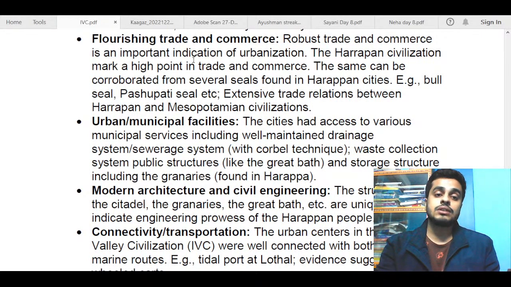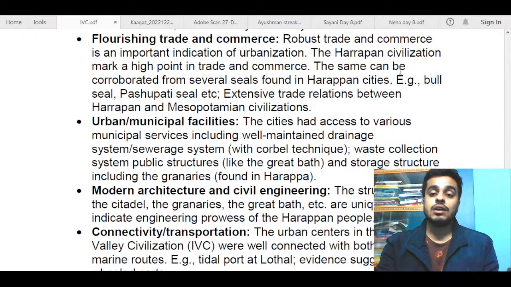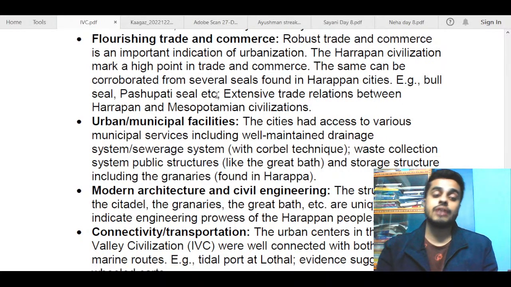Robust trade and commerce is an important indication of urbanization. The Harappan civilization marks a high point in trade and commerce. This can be seen through the evidence of seals in different parts of the world. For example, the bull seal, Pasupati seal, and exchanges between Harappan and Mesopotamian civilizations are also found, like coins and seals from this period are found there, and vice versa. So this can be used as an example of flourishing trade and commerce.